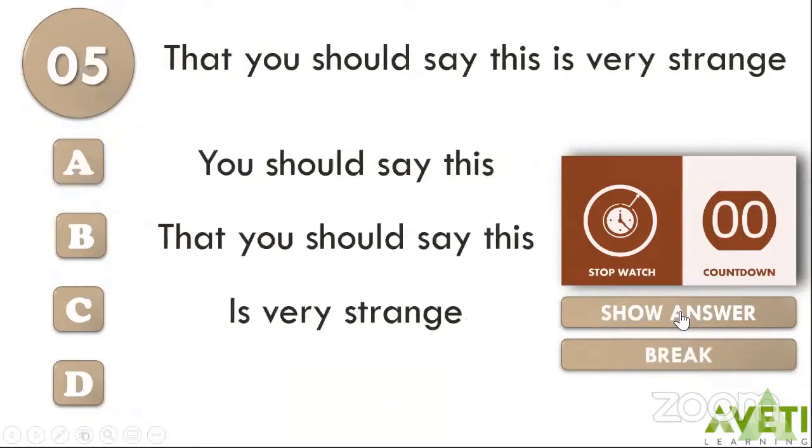All right. Next. "That you should say this is very strange." Your options are: option A, you should say this; option B, that you should say this; option C, is very strange. And your countdown begins now.